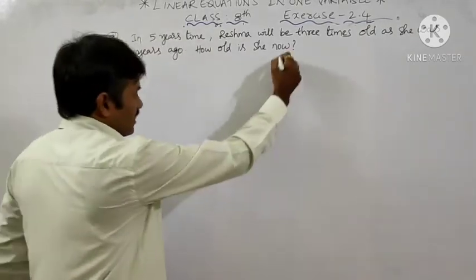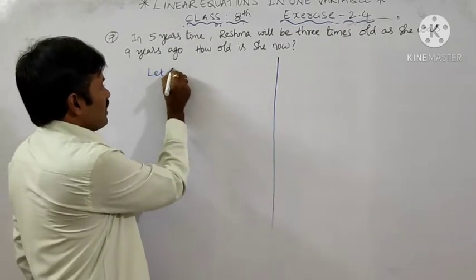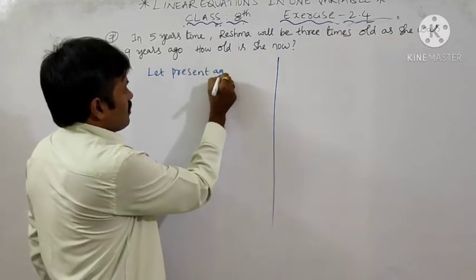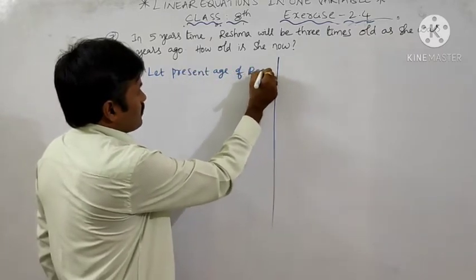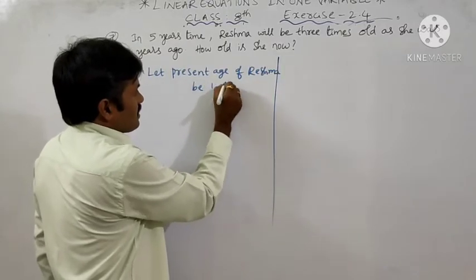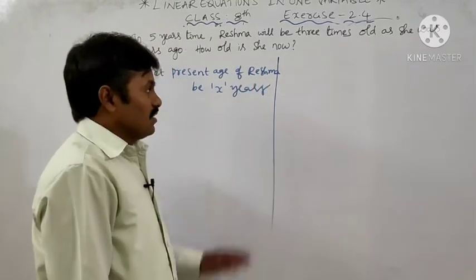So first let me consider her age. Let the present age of Reshma be x years. Okay, clear?